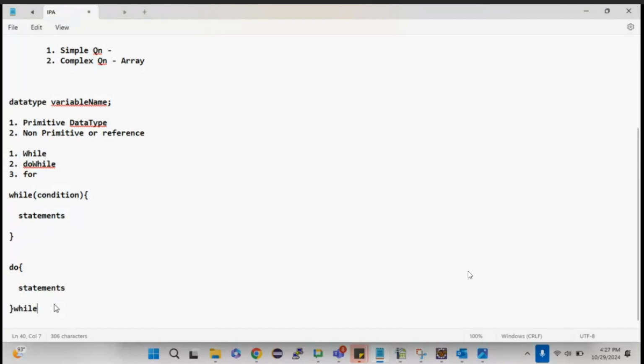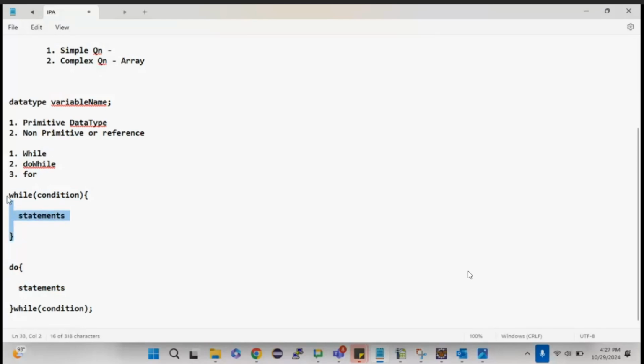While closing, yes, again the condition will be checked. As you could see over here, there is no semicolon at this point, but here we have a semicolon, because this is where few people may make mistakes. Then in the while loop, the condition will be checked first, whereas in do while it will be checked at last, which means the statement will be executed at least once, and then it will check the condition. That is what do while is.